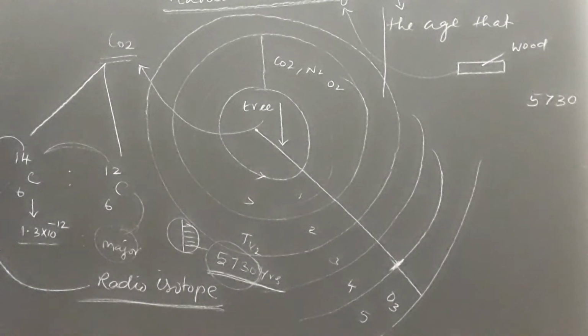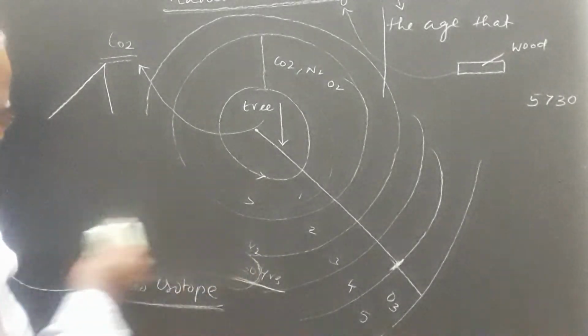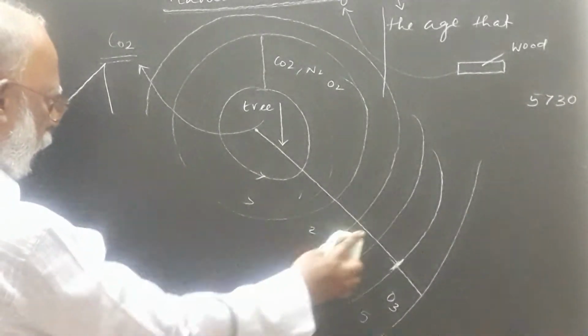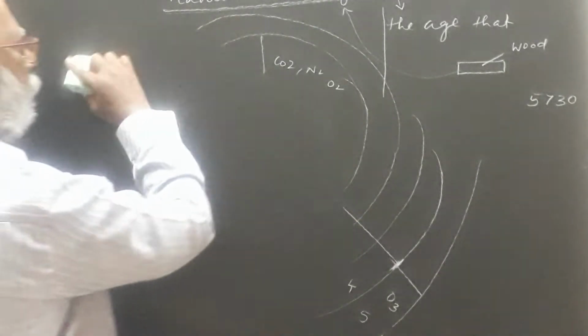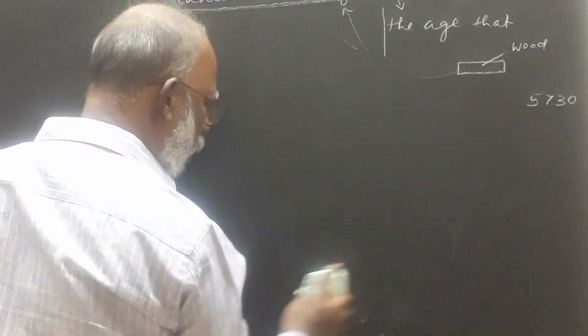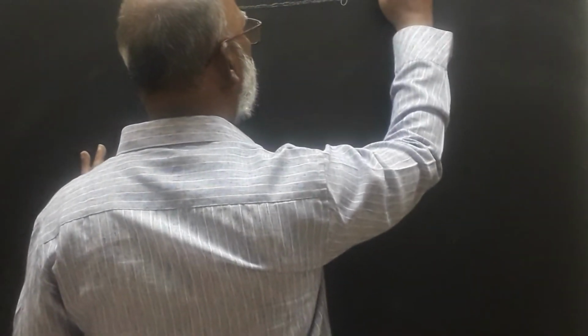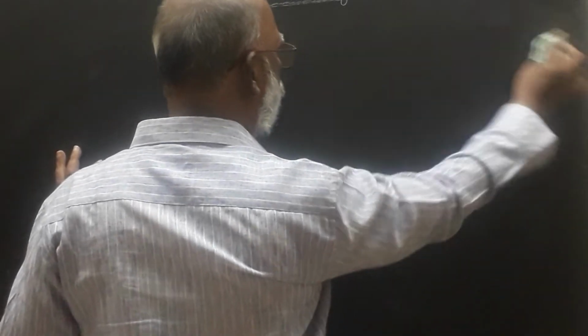The next thing, carbon 14 is naturally and continuously decaying in the atmosphere. Carbon dating is possible because carbon dioxide is available in the atmosphere. So carbon dating is not a discrete property but a continuous property.